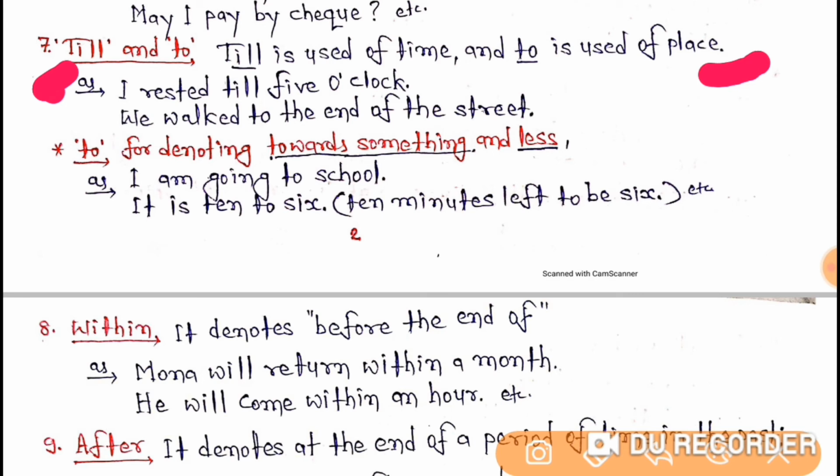Now let's understand it with the help of some examples. I rested till 5 o'clock. We walked to the end of the street. Now, to is used for denoting towards something and less. As, I am going to school. This means towards school. It is 10 to 6. This means 10 minutes left to be 6. So this was the seventh one, till and to.